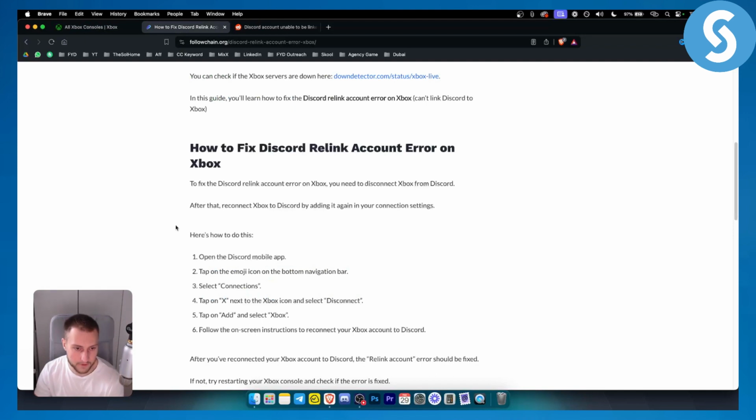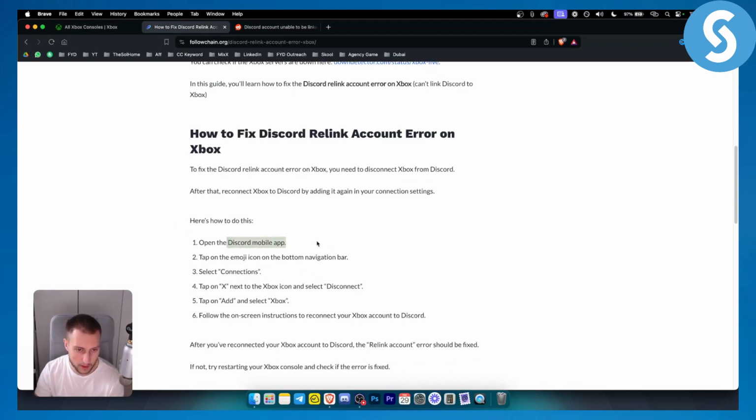The first fix is to open the Discord mobile app or your computer app or platform, tap on the emoji icon at the bottom of the navigation bar, and select connections. From there, tap on the X next to the Xbox icon and select disconnect. This will disconnect it on your Discord. From there, go to add and select Xbox again and follow the on-screen instructions to reconnect your Xbox account to Discord. Now, as you can see, after you reconnected, the Relink account error should be fixed.